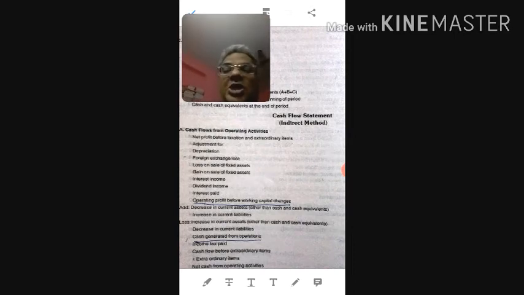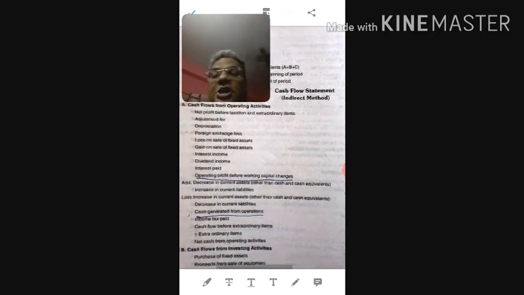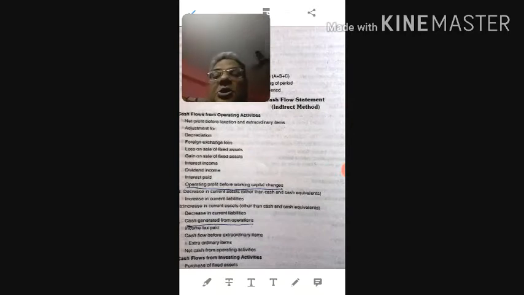Now, to start with, cash flow from operating activity. First, we will take the net profit before taxation and extraordinary item. Now, what is an extraordinary item? It means which is not in the usual course of the business. So, we will take this net profit and with this we will add expenses which are not relating to business and not paid in cash.